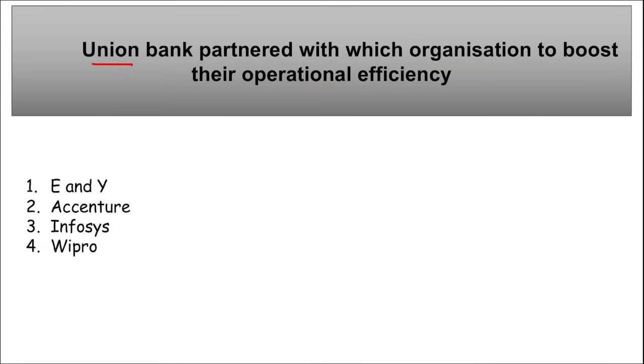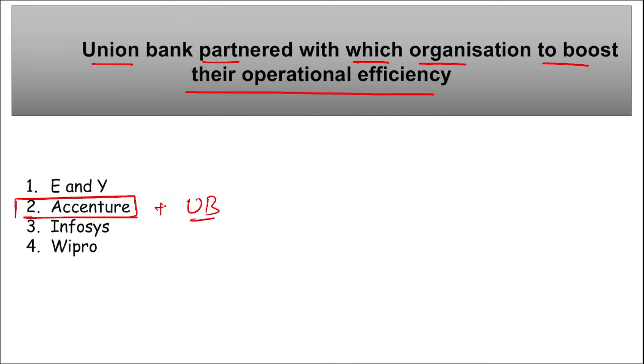Next is Union Bank. They have partnered with which organization to boost their operational efficiency? So which is it? It is Accenture. Right? So Union Bank partnered with Accenture in order to boost their operational efficiency. Correct? Mark this.